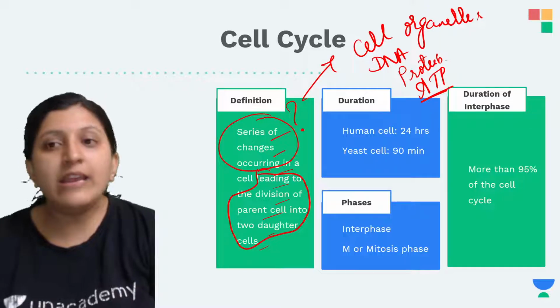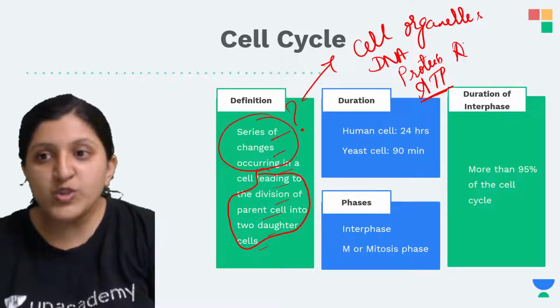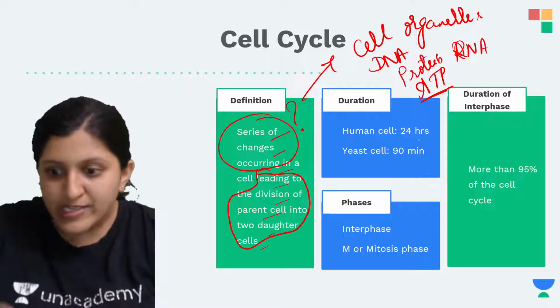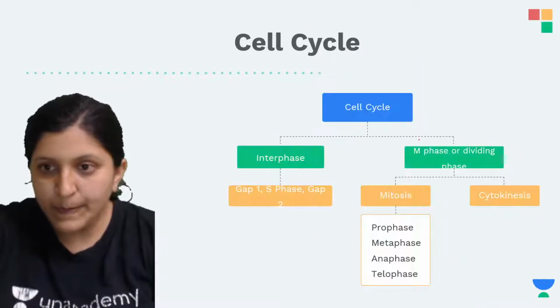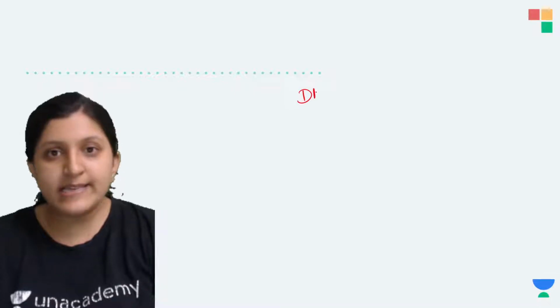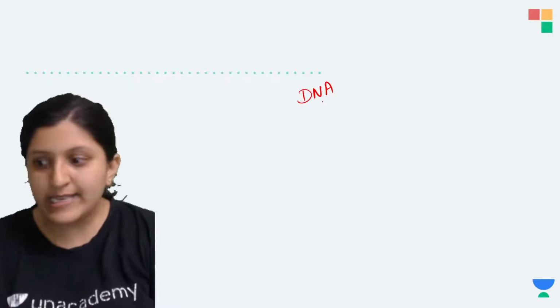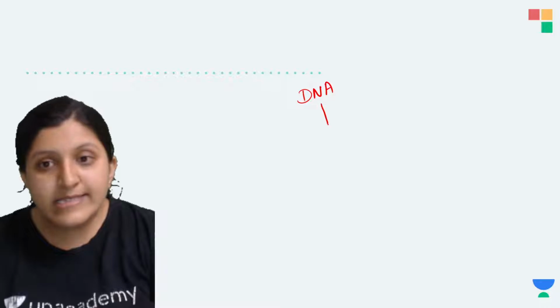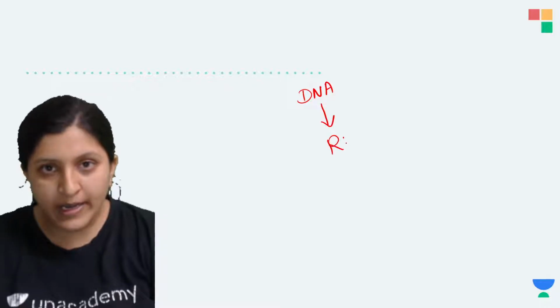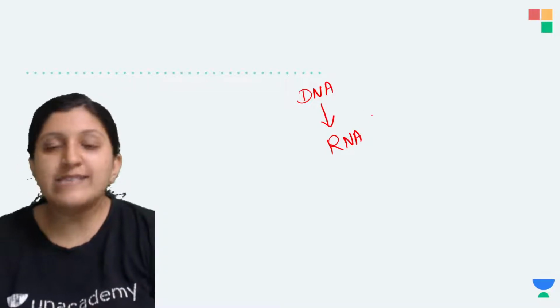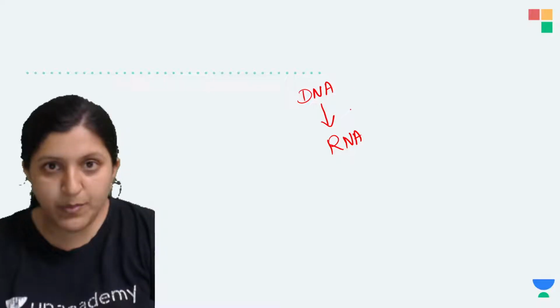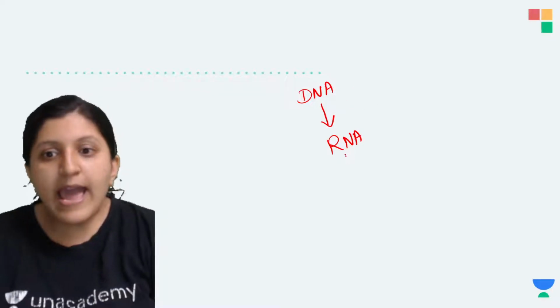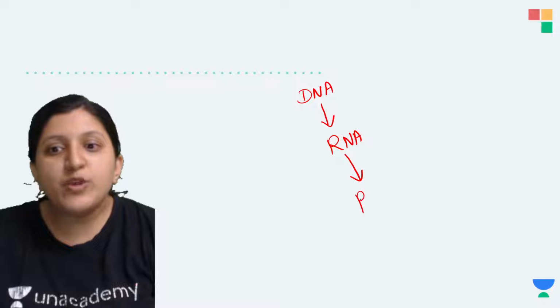Now RNA, when we mention, RNA is also required. I'll tell you how. So now DNA is already there in a cell, and this DNA has to produce RNA. That we call the central dogma. So basically the transcription process will occur, and then RNA is going to produce a protein.